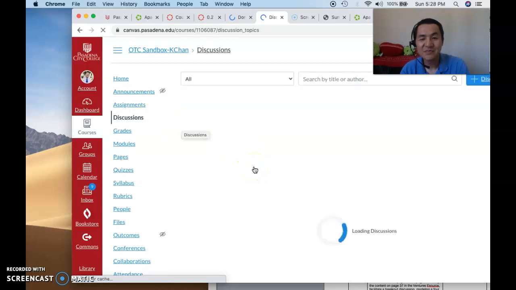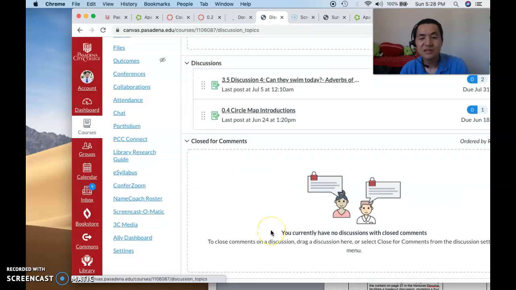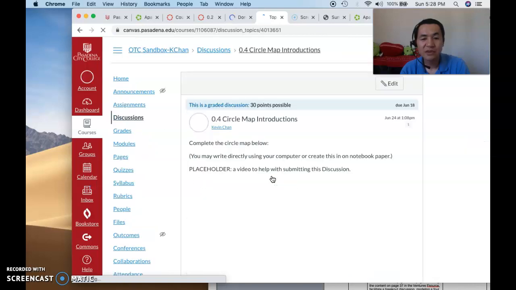It's taking a bit of time to load there. And you can scroll down. We can take a look at this one, Circle Map Introductions. We'll click there, and we'll click on the Discussion 1 icon.